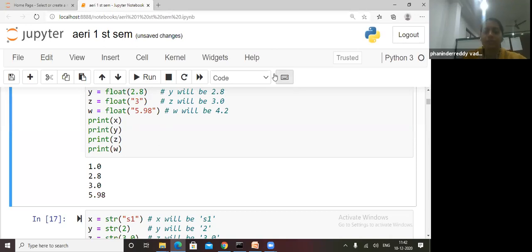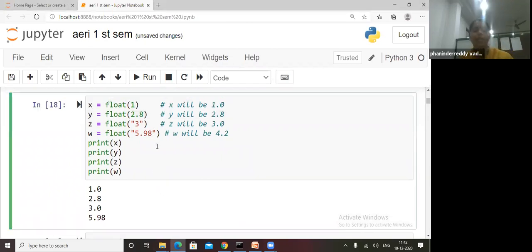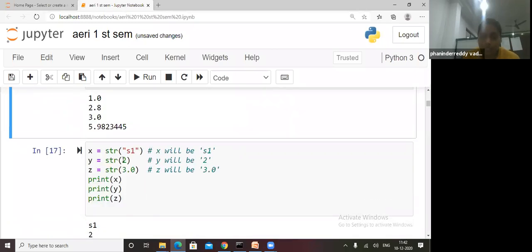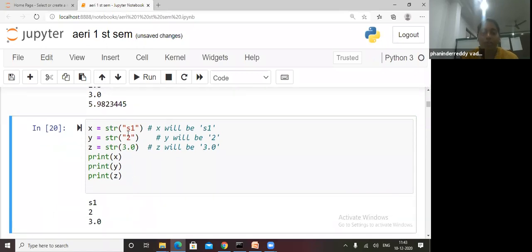Yes. See, in floating point, any number we can get, there is no maximum after the decimal. Like this string, S1 is already a string, but this 2 also becomes a string. If I keep double quotes here, whatever is inside is a string.